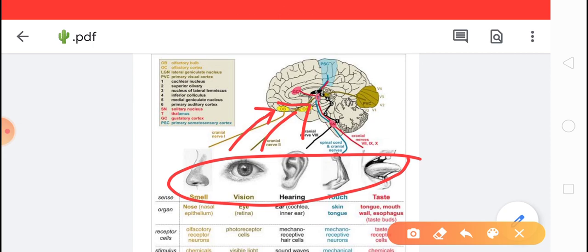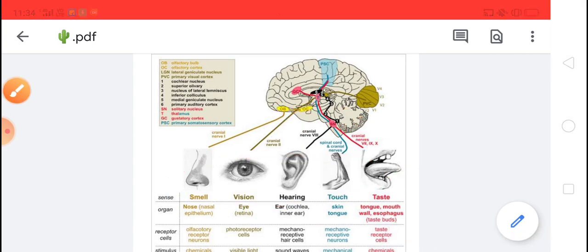For example, whatever we eat, the taste buds present on our tongue carry the message to the brain, and the nerves which carry the message from tongue to brain are called sensory nerves. In this way we identify the taste of our food.